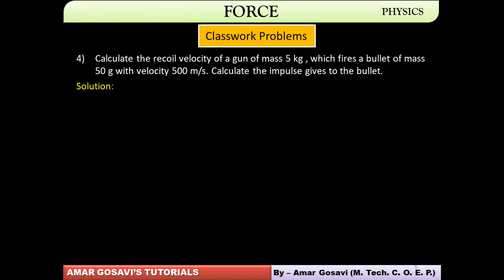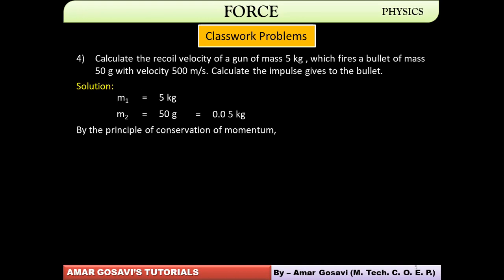So let's say the given things are: M1, the mass of the gun, is 5 kg. M2, the mass of the bullet, is 50 gram converted into kg, multiplied by 10 raised to minus 3. So M2 becomes 0.05 kg, friends. Now, by the principle of conservation of linear momentum, just now we have framed the equation. What was it?